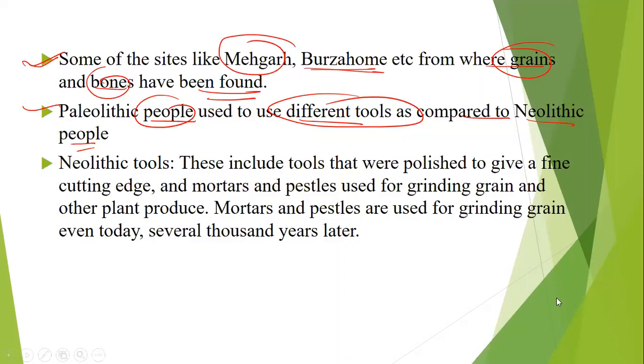So the old culture people used tools that were comparatively different from the Neolithic people, because Neolithic people started living in village areas rather than as wanderers or hunters and gatherers. These Neolithic tools, as I told you in the initial phase, were polished to give a fine cutting edge, because humans became more clever, more organized, more developed. So fine cutting edge tools started evolving.